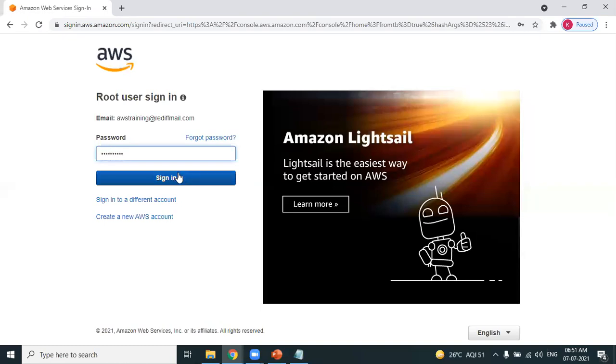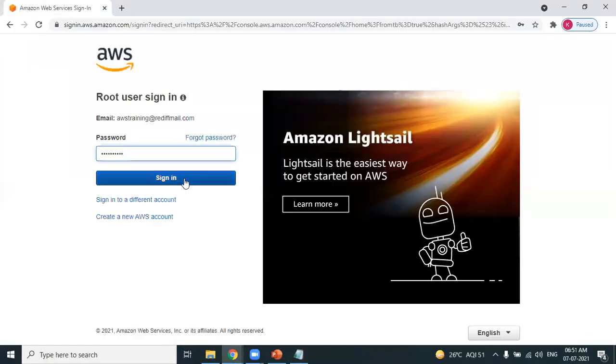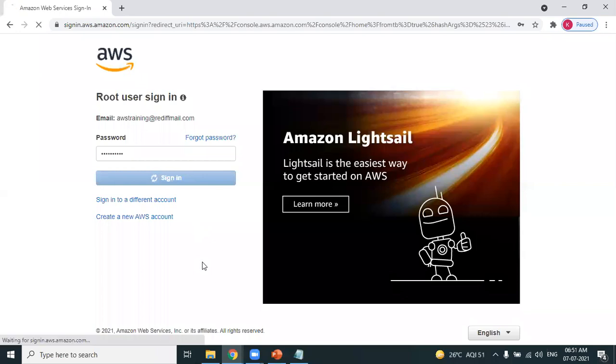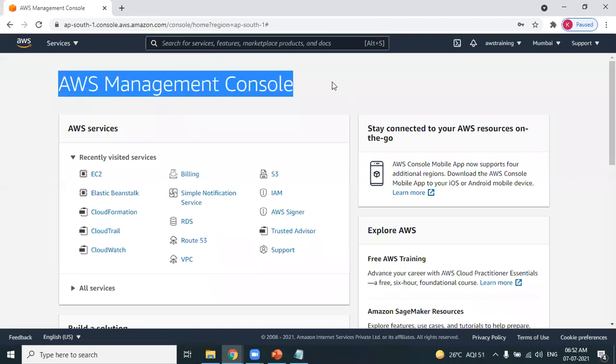I'm logging in. When you log into AWS, friends, try to understand. What is the first page? The first page is called the landing page. Whenever you log into AWS, what is the first page you get? Please experience it. Sign in. Whenever you log into AWS, the first page is called the AWS Management Console page. The landing page is the AWS Management Console.